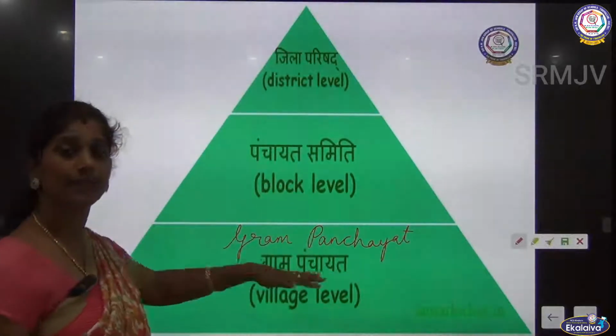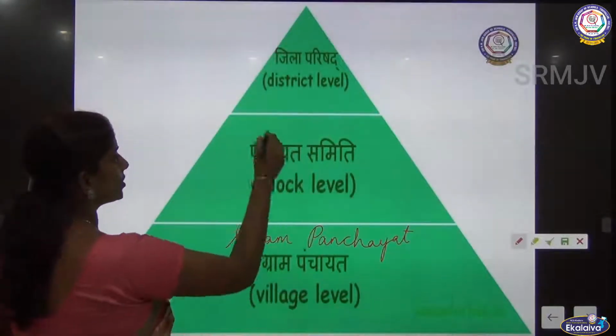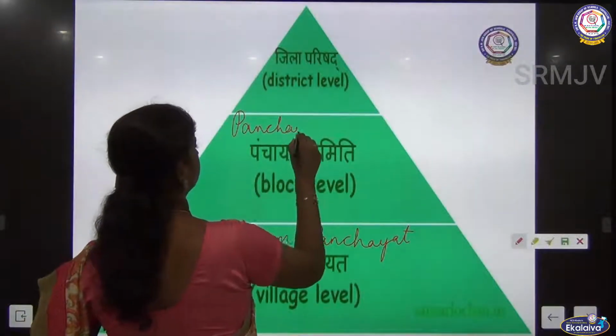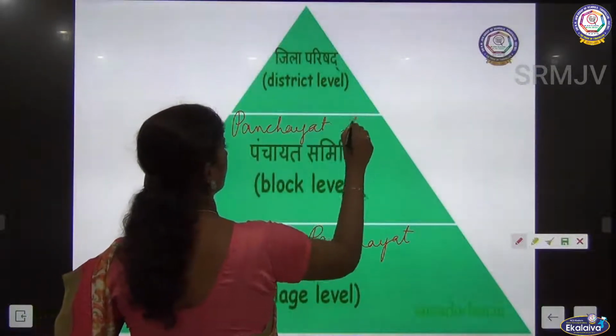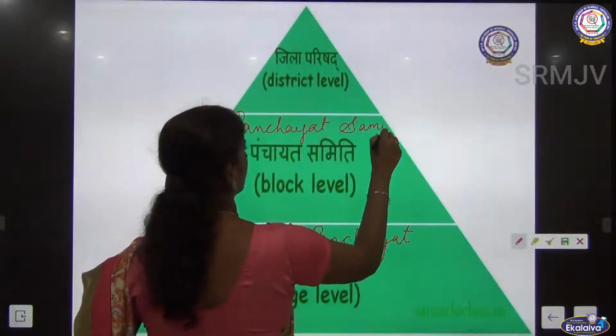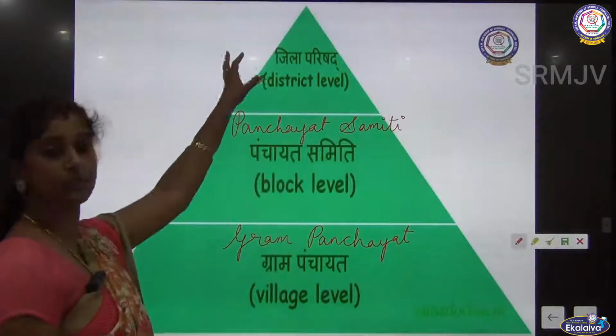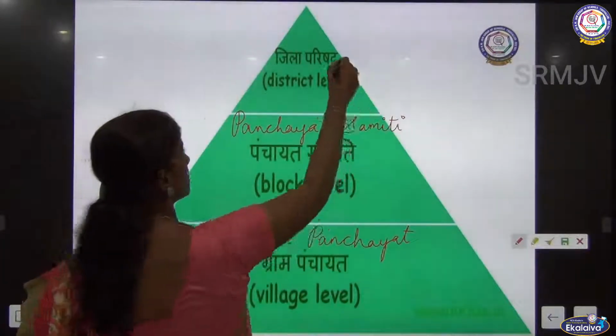So the next level is Panchayat Samiti. And the topmost level is Zilla Parishad.